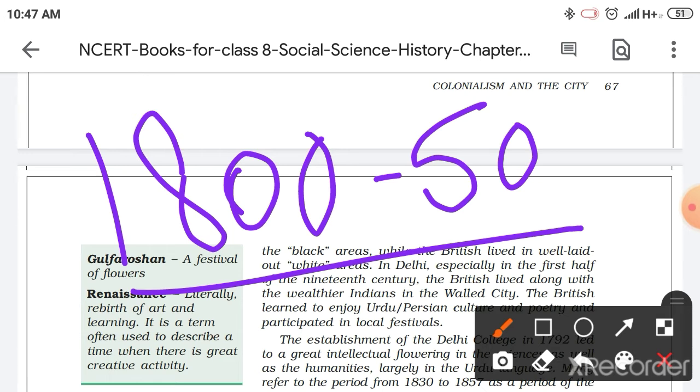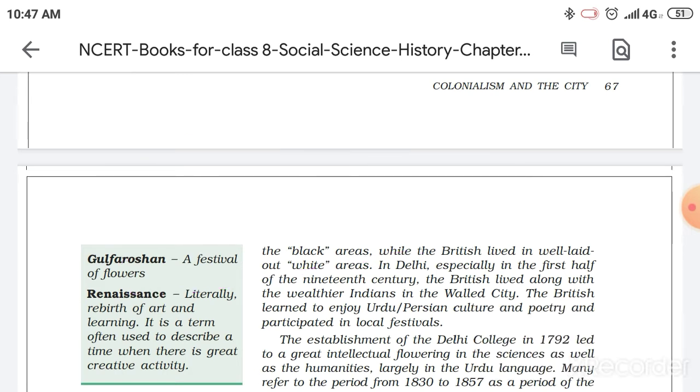So we have learned that in Shahjahanabad, the prosperous and well-known people were living really splendid lives, but the poorer were not living as good a life as the prosperous people. So Britishers were living with those prosperous people and learning how to enjoy Indian poetry and become a part of Indian festivals, rituals and culture. They were really enjoying Urdu and Persian culture and poetry. They were totally involved in these things. So this was the time of enjoyment of Britishers from 1800 to 1850 in Delhi.